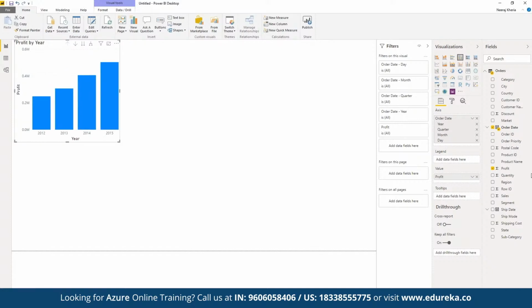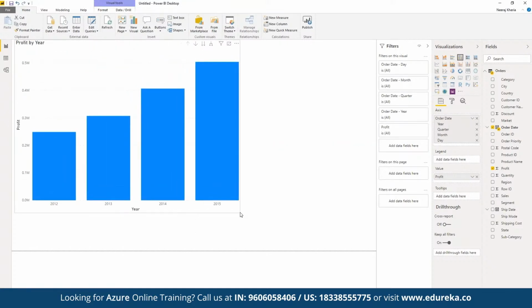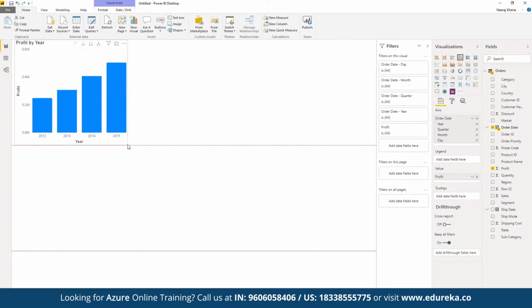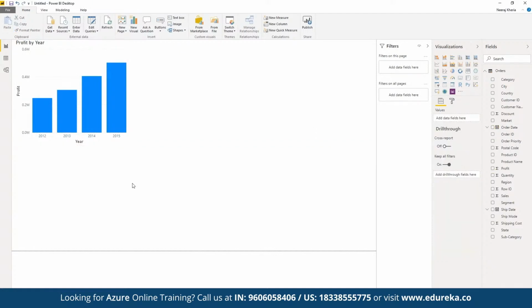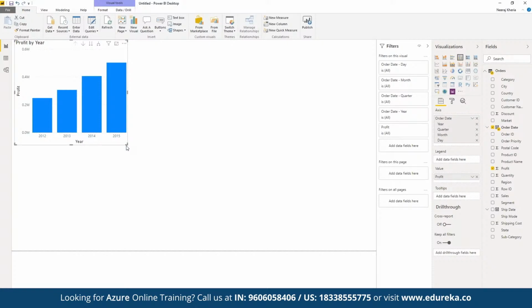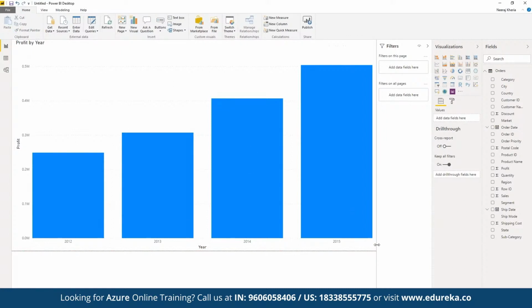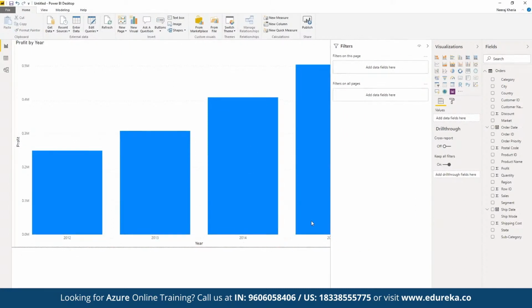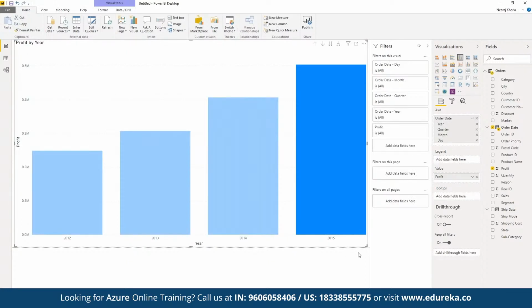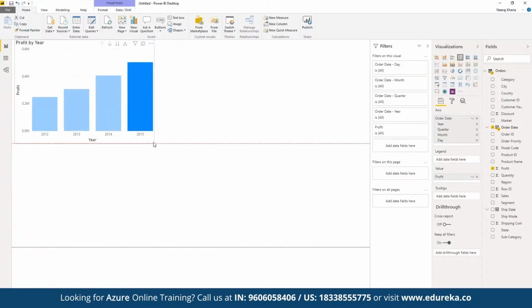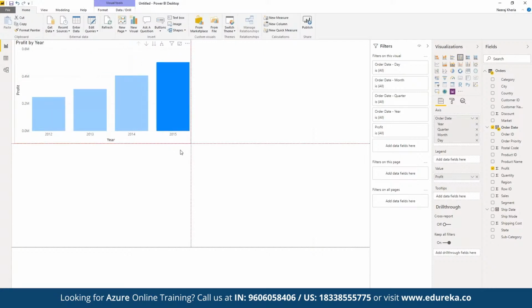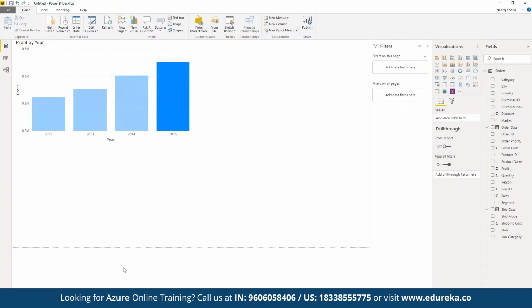Once we choose any two fields, the best suitable format for the given data set is going to be chosen in terms of visualization. First of all, we can see a bar graph has been chosen, and we can easily increase and decrease the size of the visualization as per the requirement. Suppose we want to focus only on this one for the entire page, we can choose entire page, or we can focus on different components as per requirement. We can choose the size accordingly, meaning how exactly we want to increase or decrease the size for different parts of the visualization. All right.